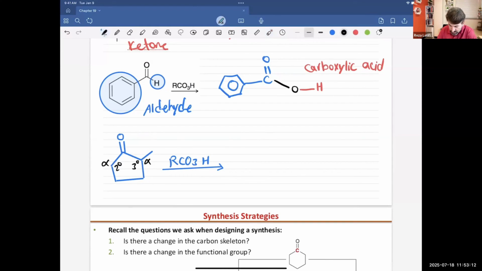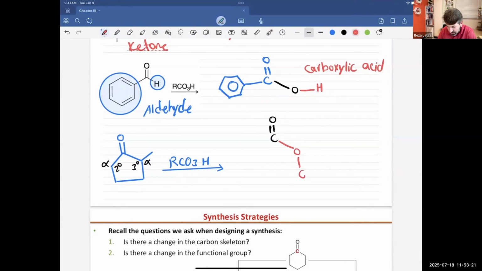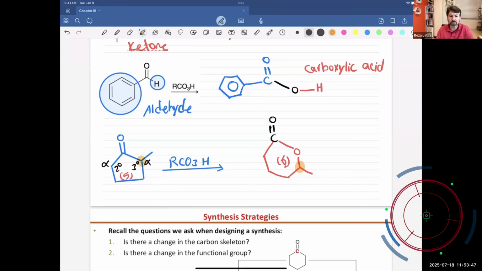So I will get this: I will have a carbonyl group. Next step, we insert oxygen. Now oxygen will be attached to a carbon, and that carbon is attached to a methyl. And so the size of the ring went from 5 members up to 6. As you see, the carbon that I'm going to highlight is the one attached to oxygen. So oxygen was inserted on the right side of the molecule rather than the left side, because we have a tertiary versus a secondary.